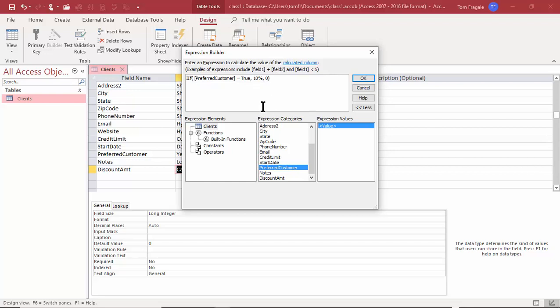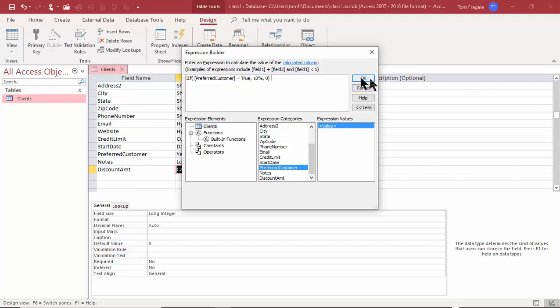So it's kind of similar to what you might do in Excel, right? Here I have if, except it's spelled IIF, open parentheses, preferred customer equals true, comma 10%, comma 0, close parentheses. Notice how the word preferred customer is one of those field names, and anytime we have a field name in a formula, it'll put the field names in those brackets. Now we could have typed in the word preferred customer, but I don't really do that. I'll double click on the field down here when I can. It just makes it easier and it puts it into the proper format. But notice how the field name is contained in those brackets. That's going to be an important standard throughout all of our Access courses.